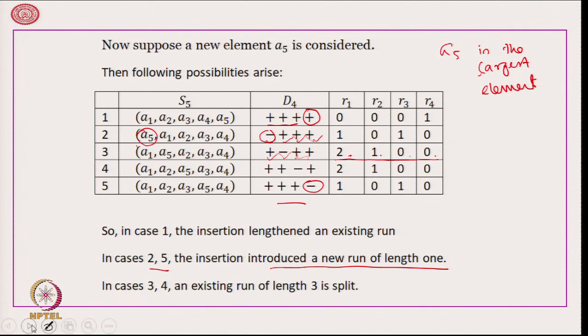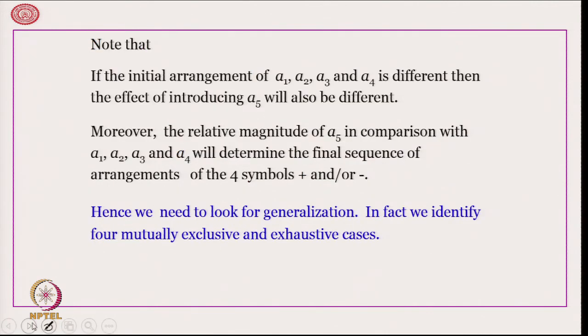Let me not elaborate that, let me go further. Now, if the initial arrangement of A 1, A 2, A 3 and A 4 is different, instead of that they are increasing, then the effect of introducing A 5 will also be different, as the arrangements of the plus and minus will depend upon the relative order of A 1, A 2, A 3, A 4 and also A 5. Hence, we need to look for a generalization.